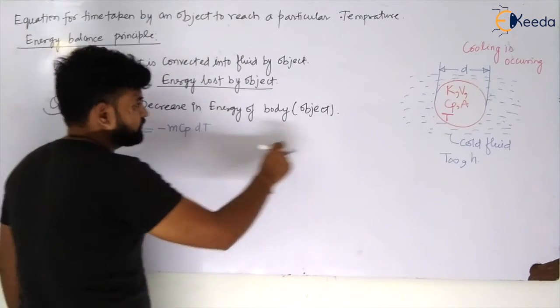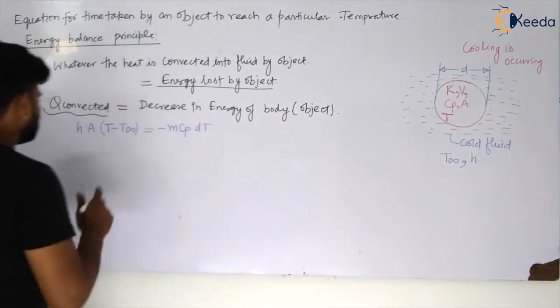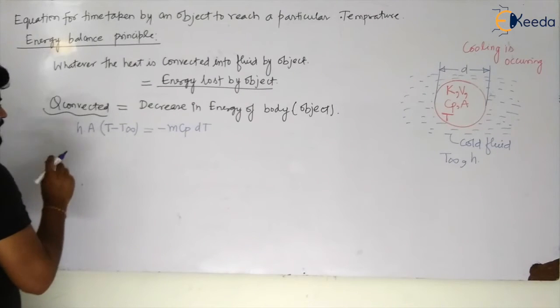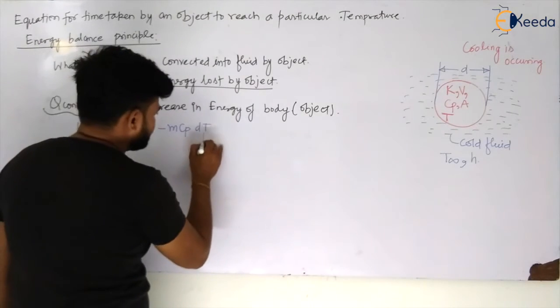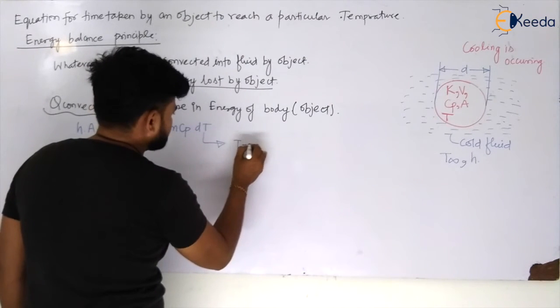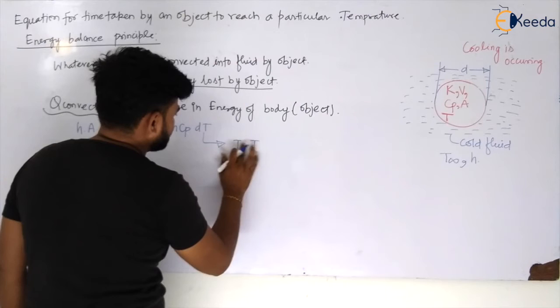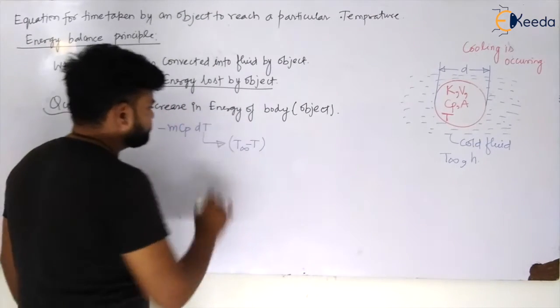And the change in temperature of that body from initial to final T, my dear students. So what will happen? Let us see. Now, hA (T minus T infinity), can I write this dT is equal to T minus T infinity, or we can say T infinity minus T.